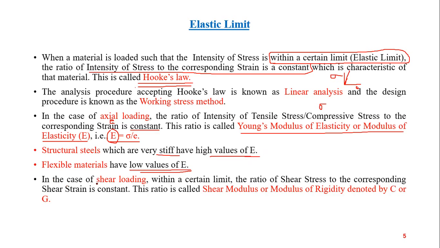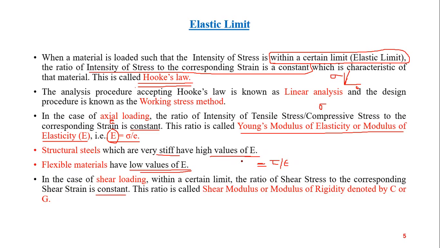Now, in case of shear loading, within a certain limit, the ratio of shear stress to the corresponding shear strain is constant. Again, shear stress to the shear strain is constant. And what is this constant?